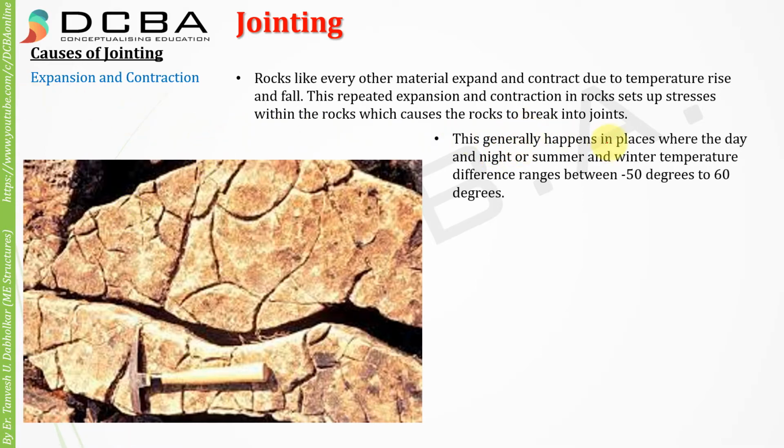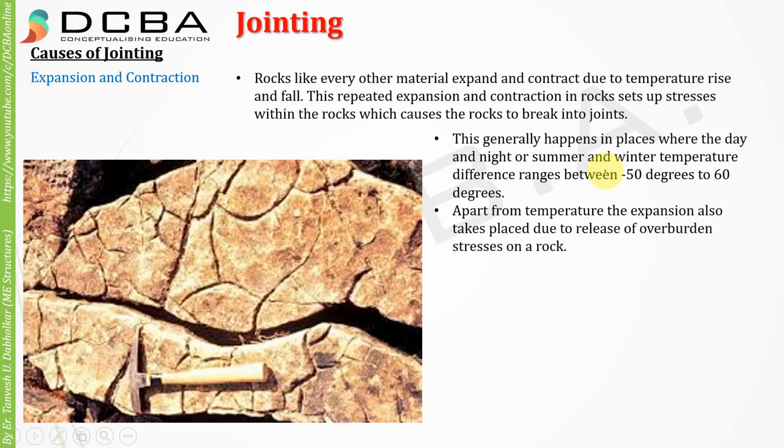This will generally happen in those places where the day and night temperature difference, or the summer and winter temperature difference, is too large, and the range is given as minus 50 degrees to plus 60 degrees. Obviously, I don't know if there is any place where this range of temperature difference happens, but it is just a range given. It might be minus 3 degrees to maybe plus 30 degrees, something like that. Also for a particular place, this range might be there. I guess in those extreme climates, this generally happens.